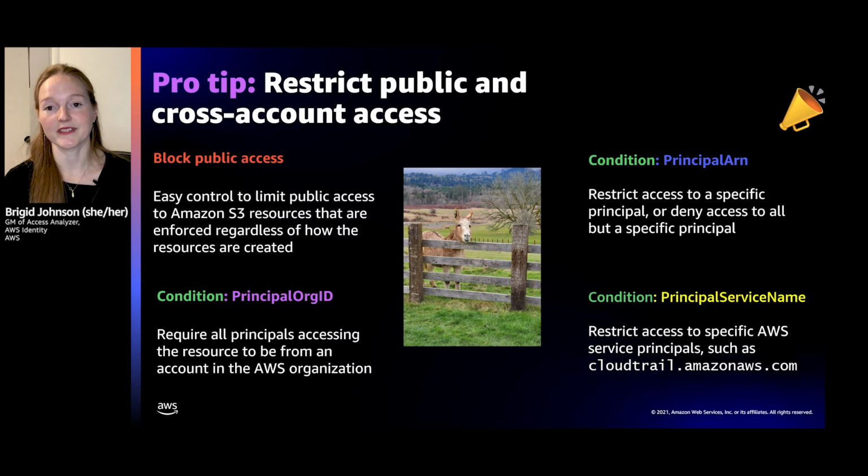And then principal service name. A lot of times AWS services will need access to a bucket to maybe analyze your CloudTrail, to help you make decisions, etc. And so you'll want to be able to specify, okay, we allow this AWS service access to our bucket.